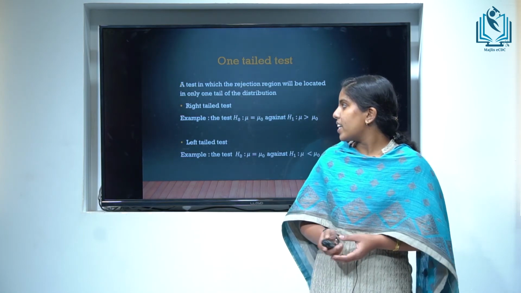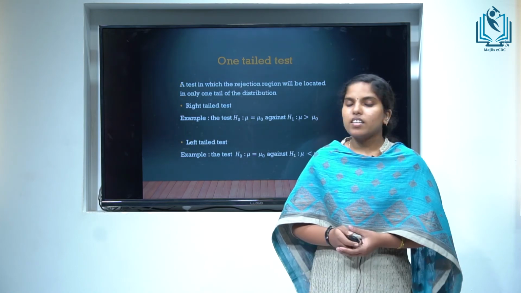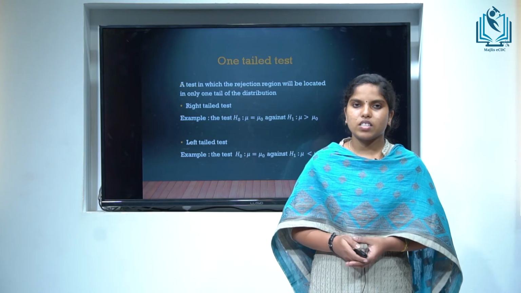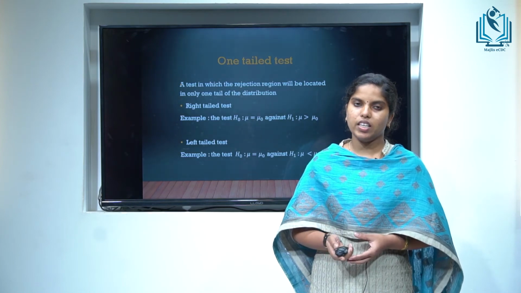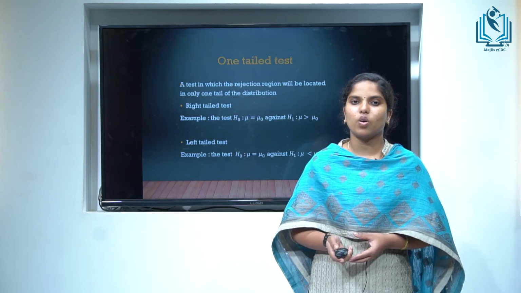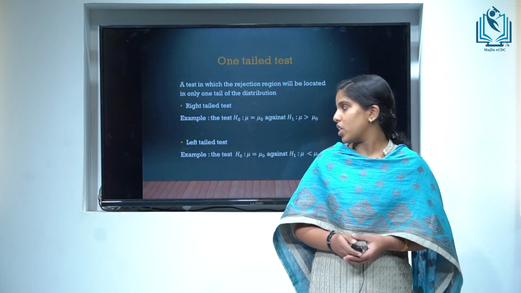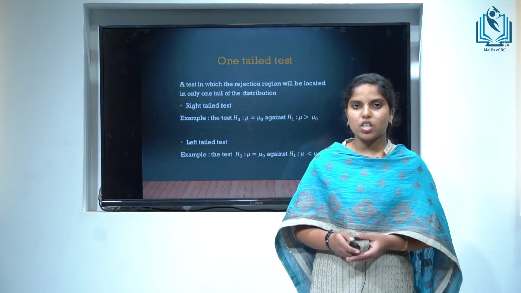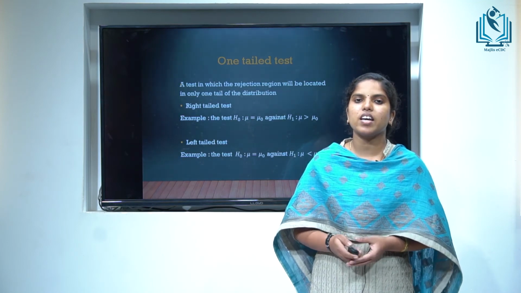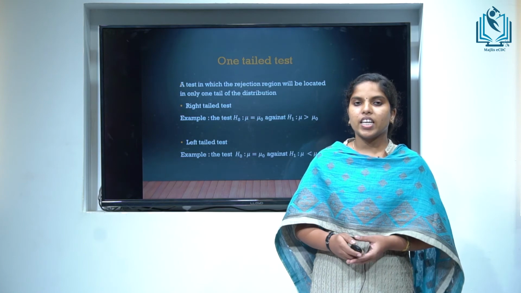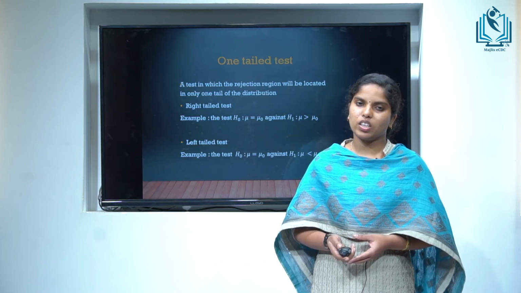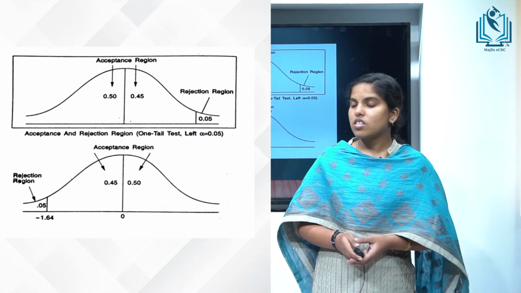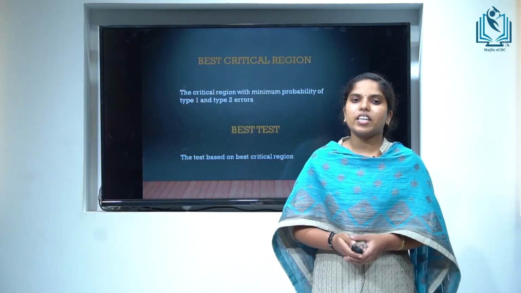For example, in a right-tailed test, H0 such that mu is equal to mu naught against H1 such that mu is greater than mu naught. Here, the rejection region is located on the right tail of the distribution. Then, in a left-tailed test, H0 such that mu is equal to mu naught against H1 such that mu is less than mu naught. Here, the critical region is located on the left tail of the distribution, like in the figure shown.